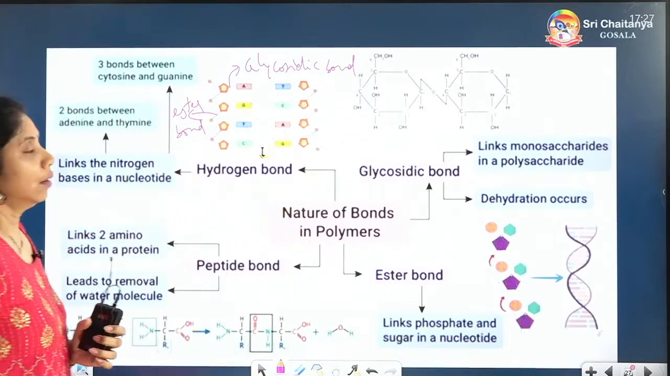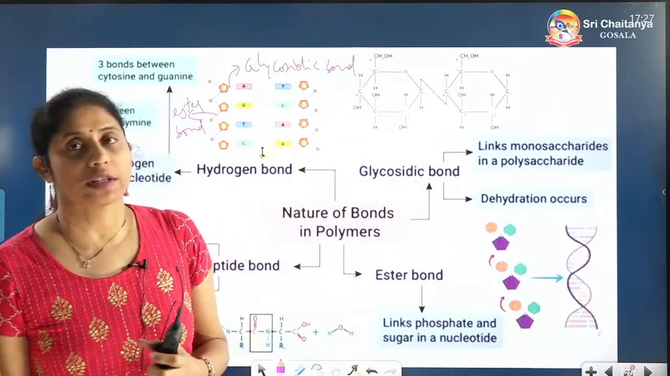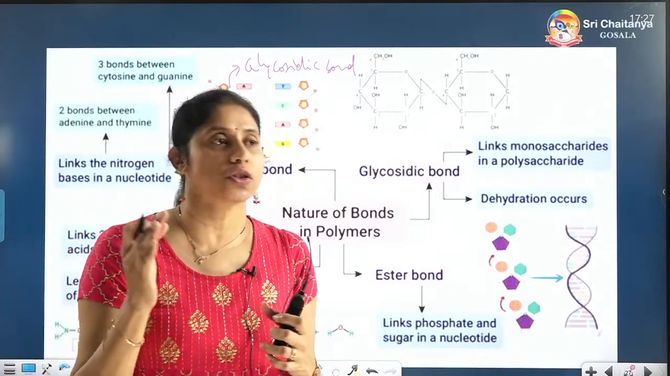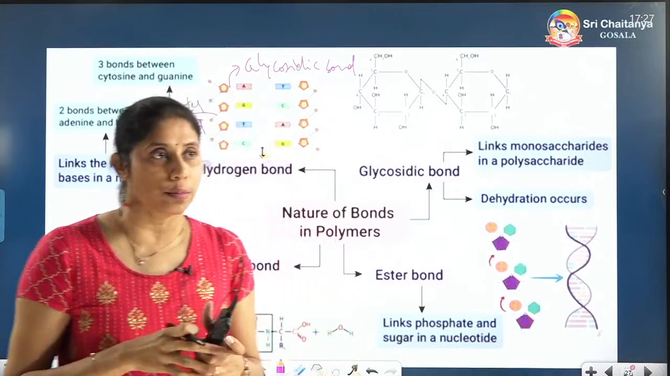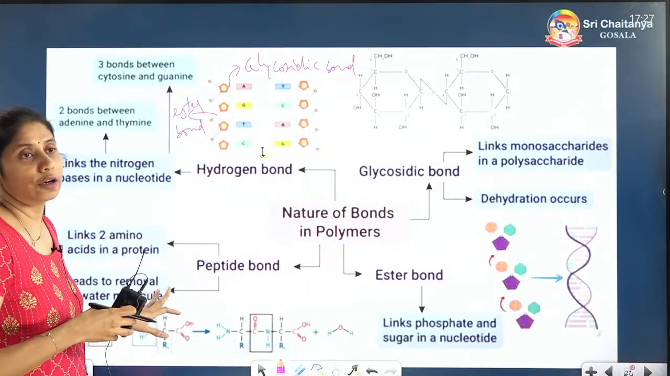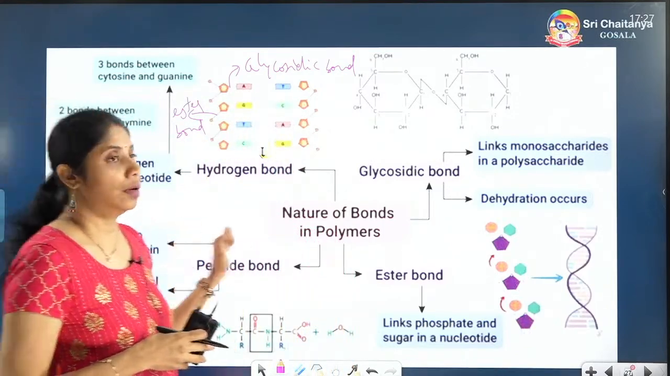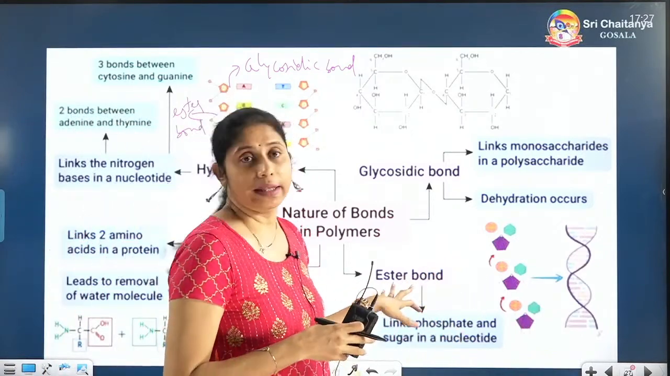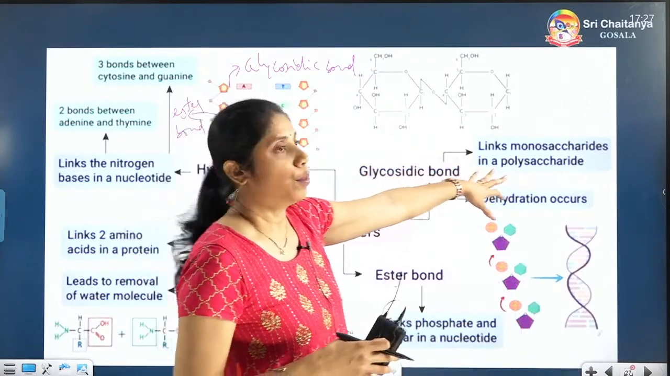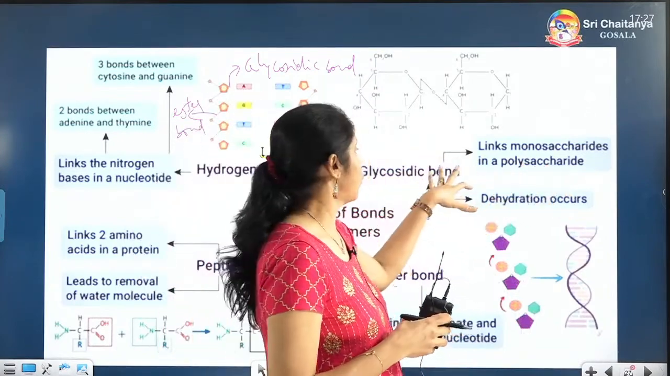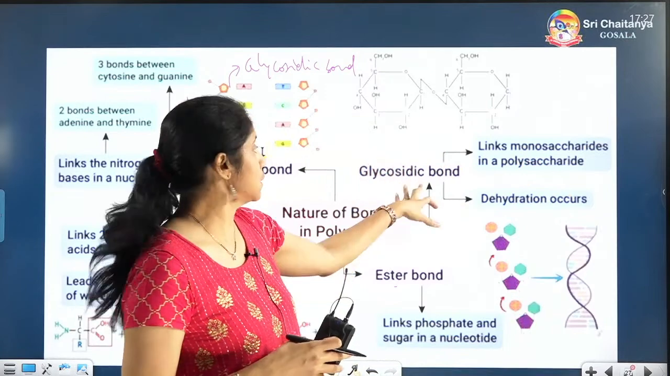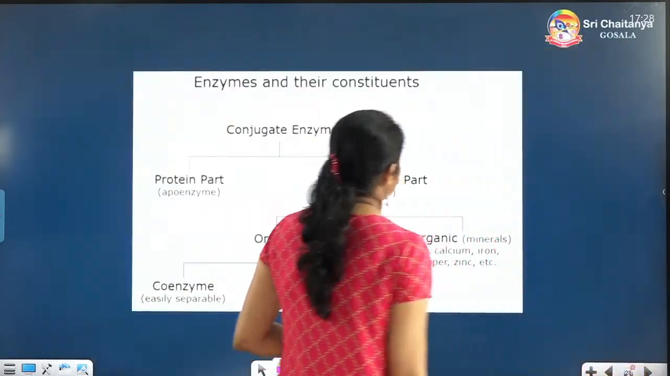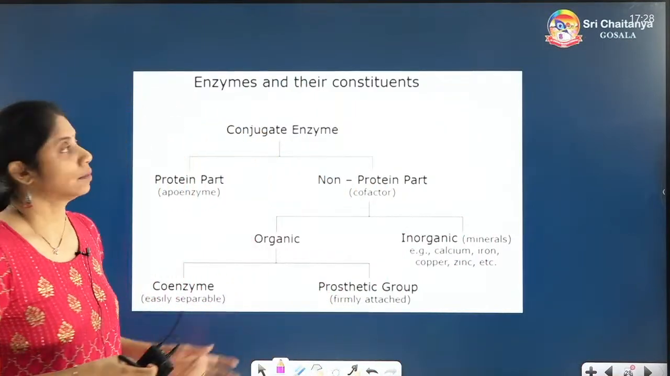Okay. In sugars, only the glycosidic bond is there. Sugars will be linked, like glucose linked to form starch, cellulose, etc. That bond is the glycosidic bond. Amino acids are linked to form proteins by the peptide bond. Lipids are formed by the combination of fatty acid and glycerol by the ester bond. And polysaccharides are formed by the combination of simple sugars through the glycosidic bond. These are the nature of bonds which are present in different compounds.